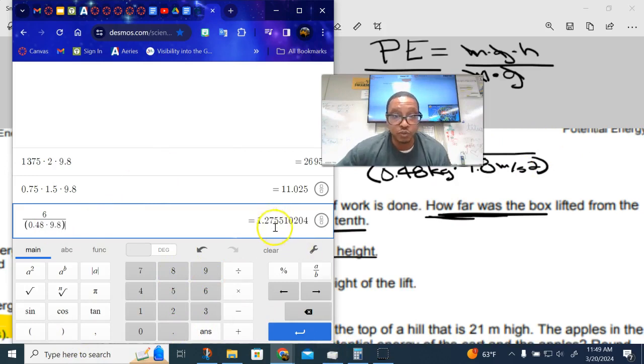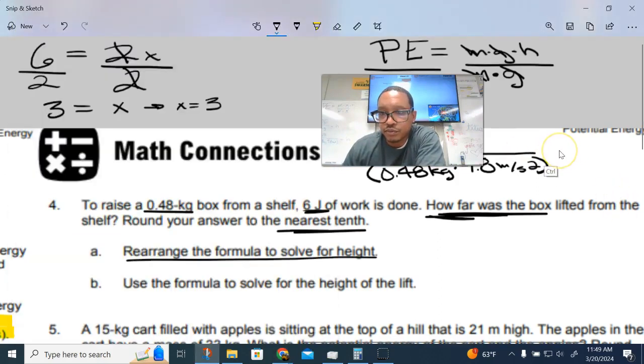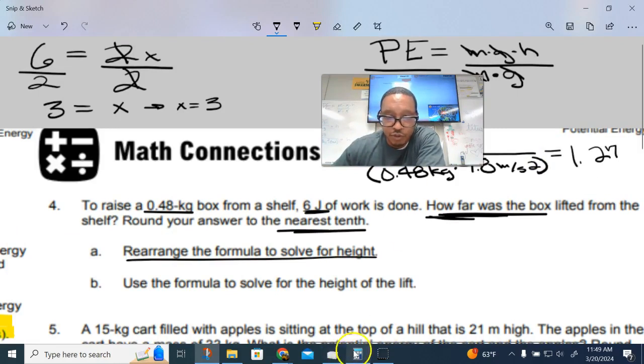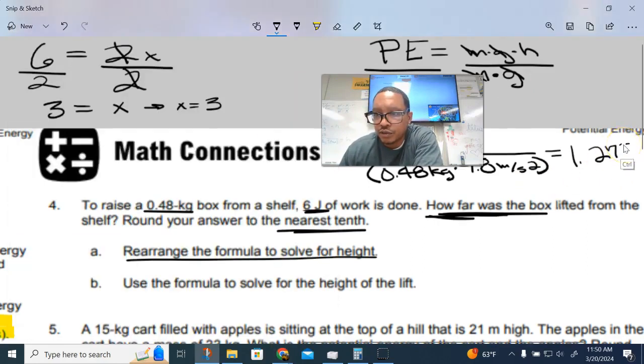And then my answer is 1.2, right? So the answer is this. Here's the answer. Oops. Ooh, I need it back. 1.27. It had a whole bunch of numbers, right? 1.2755. Oh my gosh. And there's a whole bunch more numbers, right? So I'm going to put the 5 and the 5.